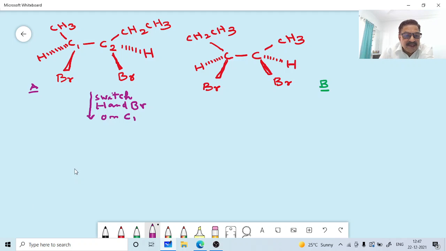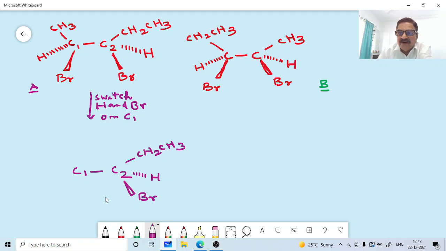So this will be C1, C2. Then we have CH2, CH3. Then this side it is okay, same, no change. C2 is okay. Then C1 only we are just changing here.